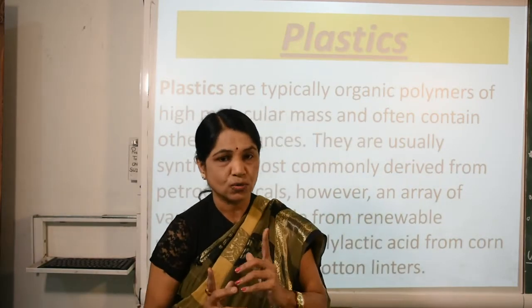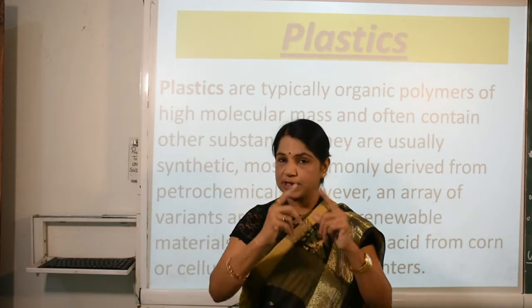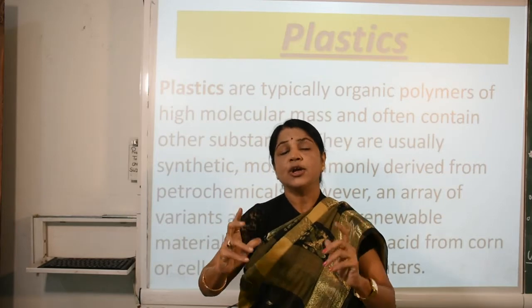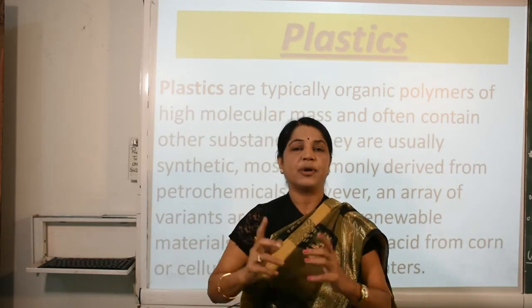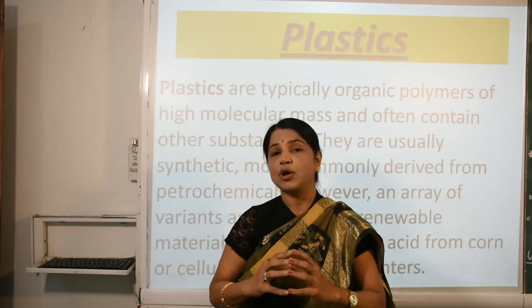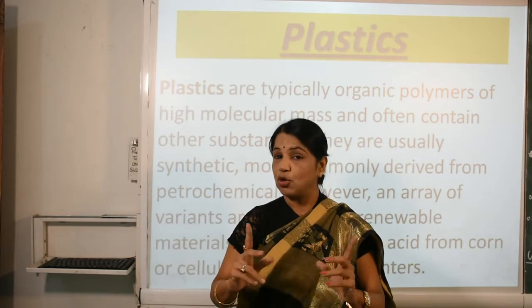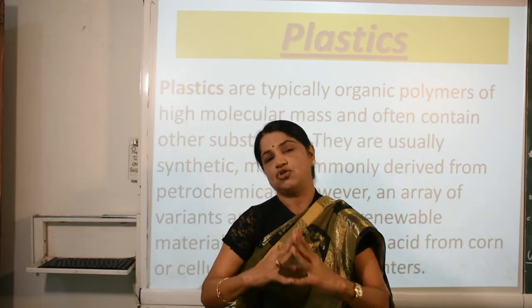First I want to ask you, what is plastic? Plastic is a polymer. It means it is made up of various poly units in a chain, and it is strong. Why? Because in between the molecules there is no gap and no free movement or rotation. That is why it is the strongest.